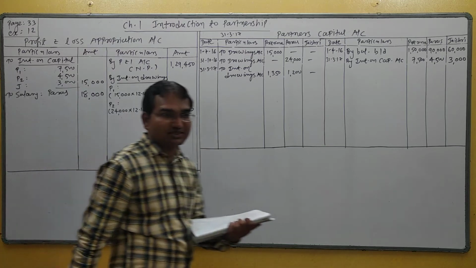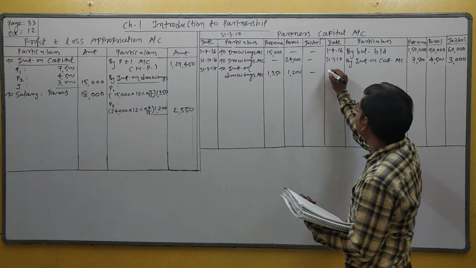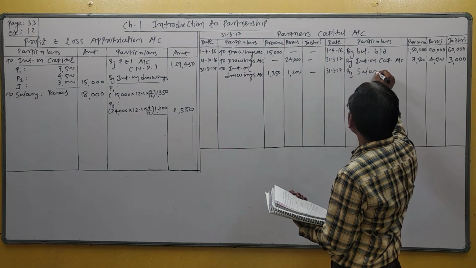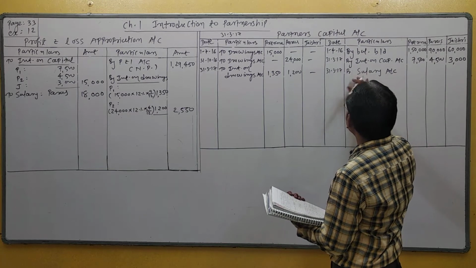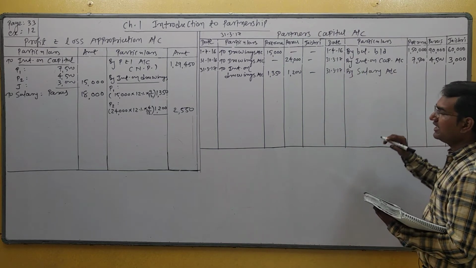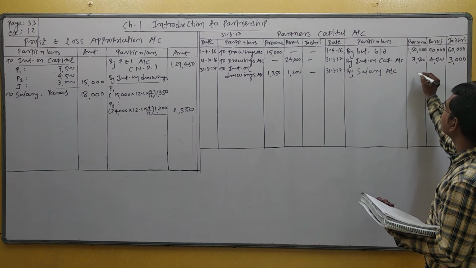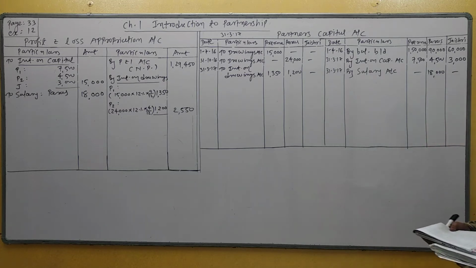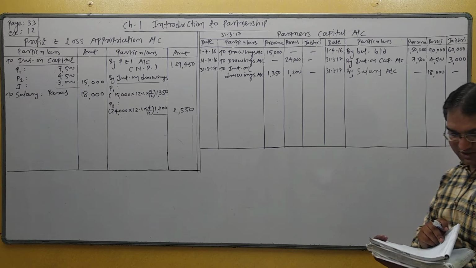Second effect of salary: salary will be credited to partner capital account. 31st March 17, by salary account, amount 18,000 in the column of Paras. Paras is a second partner, 18,000. Understand?